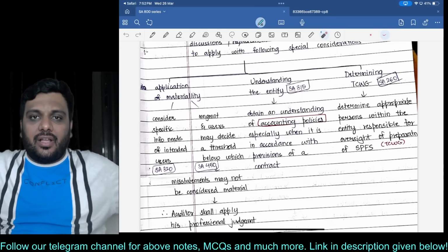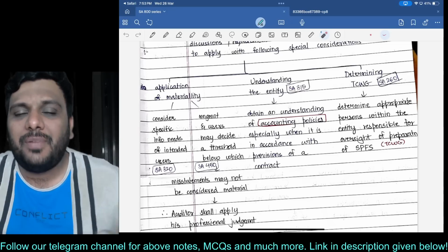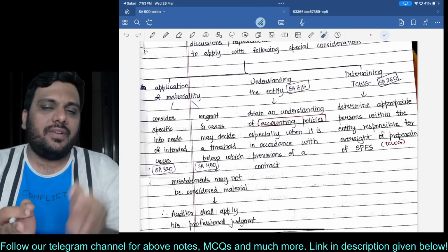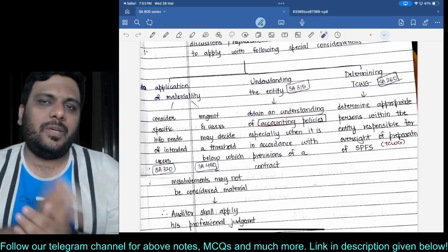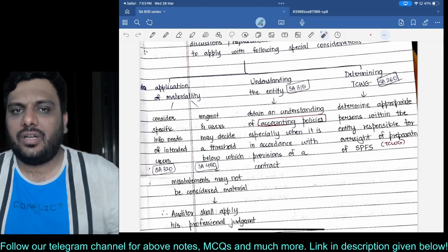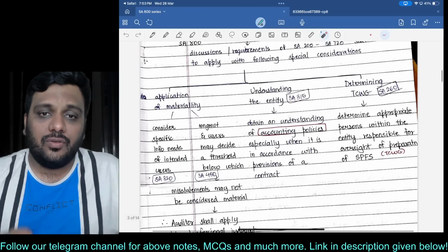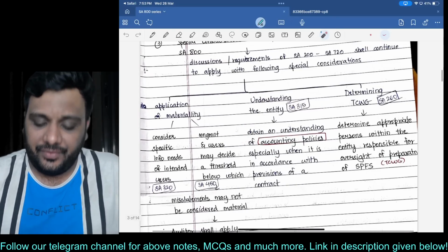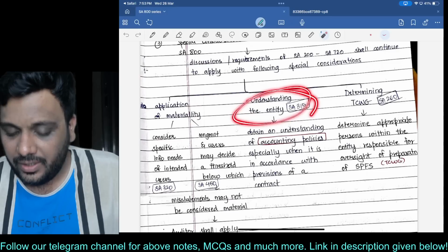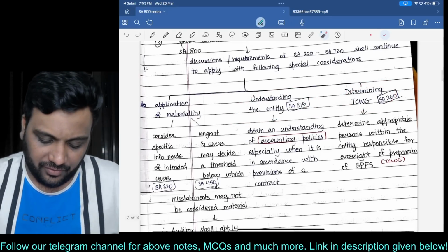Imagine Reliance Industries Limited. It has so many directors on its board, a chairman, and so many people who are part of those charged with governance. We need to determine who are those charged with governance for these special purpose financial statements, because it is very much possible they could have given this particular charge to another director. So three main points are written over here: one is the concept of materiality, second is understanding the entity, and third is determining those charged with governance. Am I clear with this? Special considerations in planning and performing the engagement.